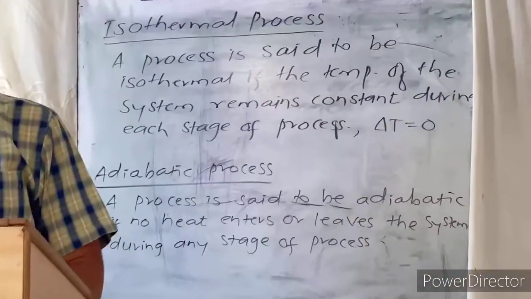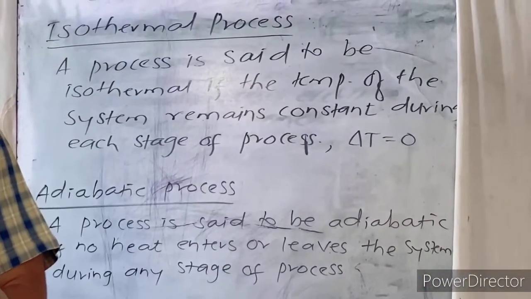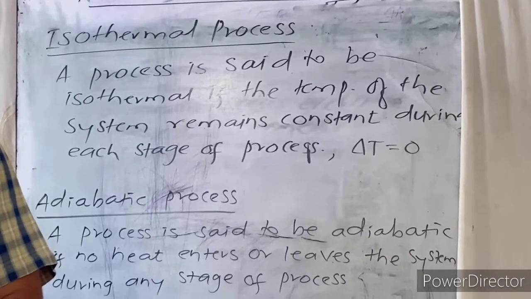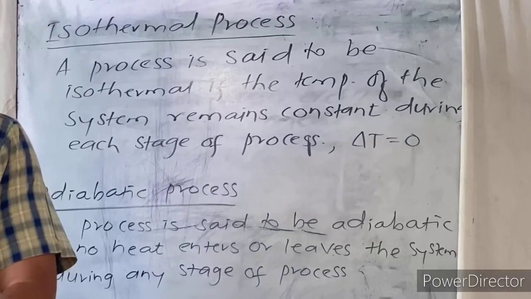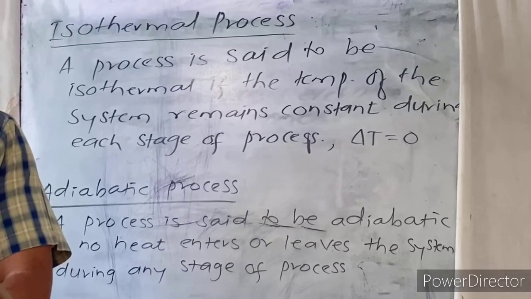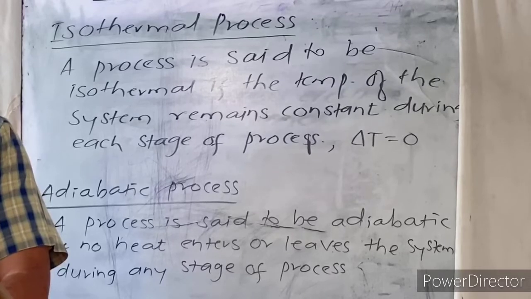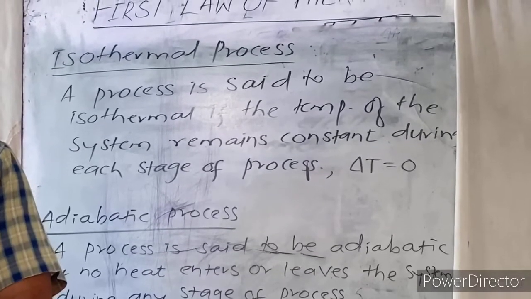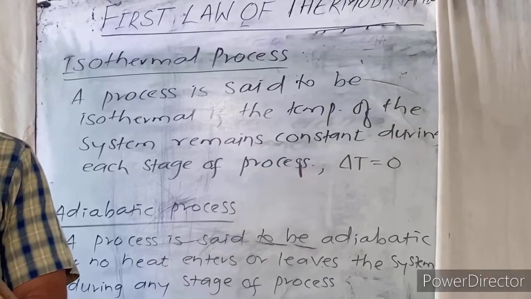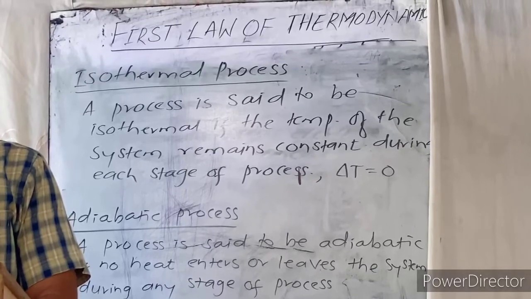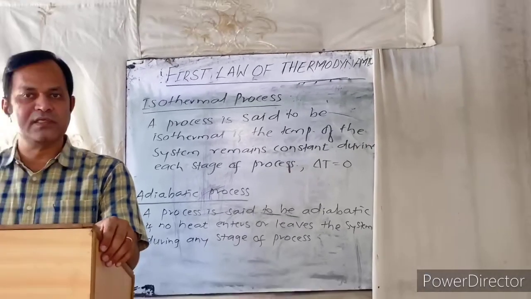Suppose we consider a chemical reaction that takes place in a vessel which is not insulated. The system is thus in thermal equilibrium with the surroundings. If the process is exothermic, that means heat is evolved, then this heat is given out by the system to the surroundings. Instantaneously, the temperature of the system therefore does not rise at any stage of the process, that is, delta T is equal to 0.